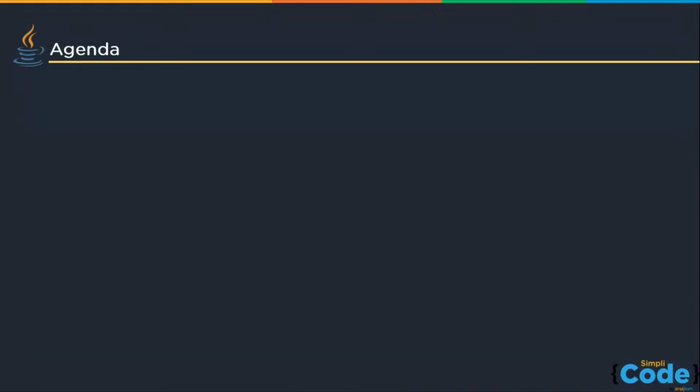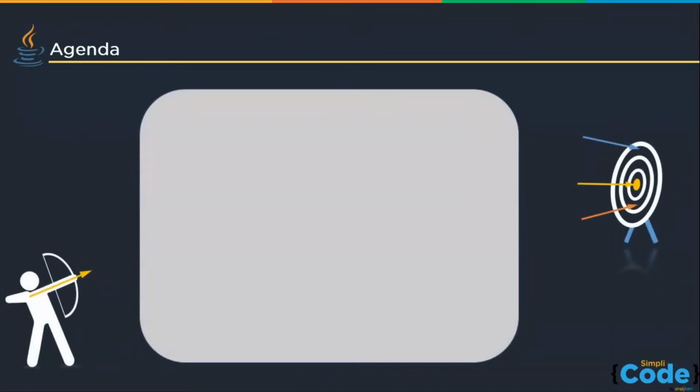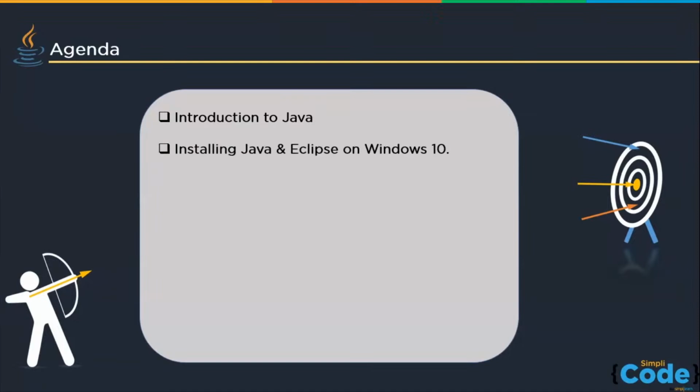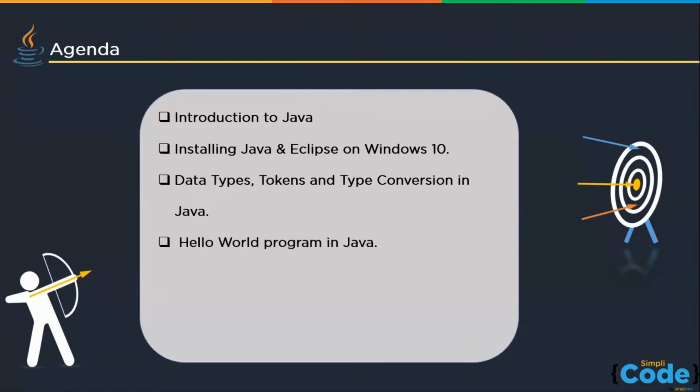So, let's go through the agenda for this full course tutorial. We'll start this video with an introduction to Java, followed by installing Java and Eclipse on Windows 10. We'll move on and cover basic Java topics like data types, tokens, and data type conversion in Java. Once we finish with these basic Java topics, we'll go through our first Hello World program.